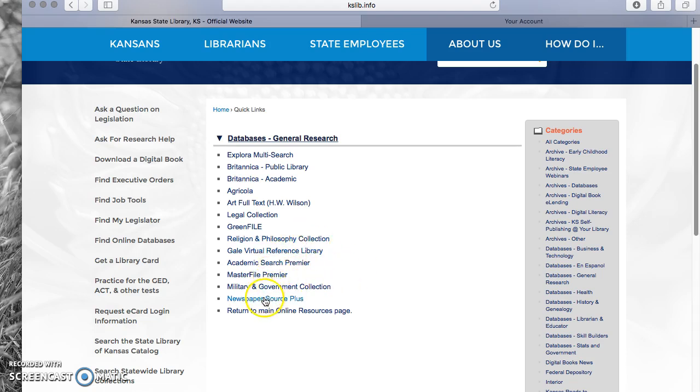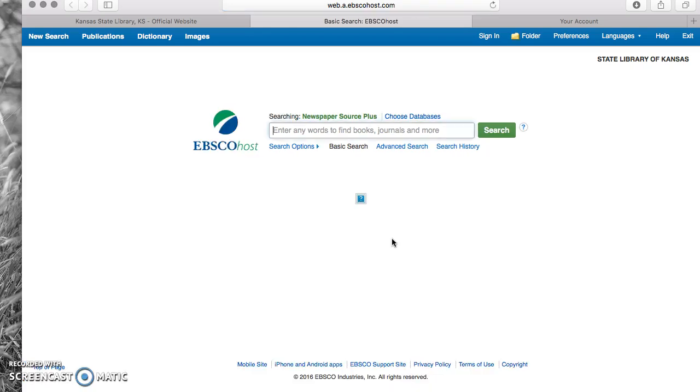So you click on the link that says Newspaper Source Plus, and it'll pull up the search engine for you. Now what's cool about this is newspapers are generally credible research, but this particular search engine takes you to credible sources. These databases are meant to give you credible searches. Think of them as Google, but for credible research. So this is going to be for your newspaper, for your radio or TV transcript of an interview, and for your radio or TV transcript of a news program.